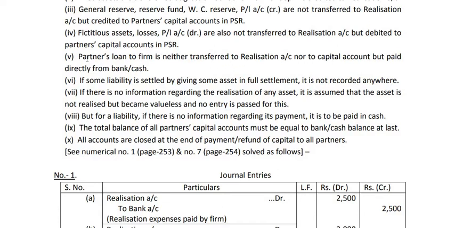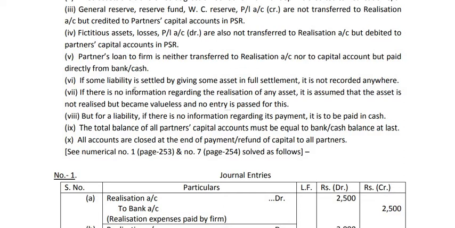But remember here, if the loan is not given by the partner but by some relative of the partner, say the partner's wife, then that loan can be transferred to realization account, because in that case the loan will be treated as a third party loan. This is not a partner's loan if the partner's wife gives the loan. But remember, a partner's loan is not transferred to realization account.